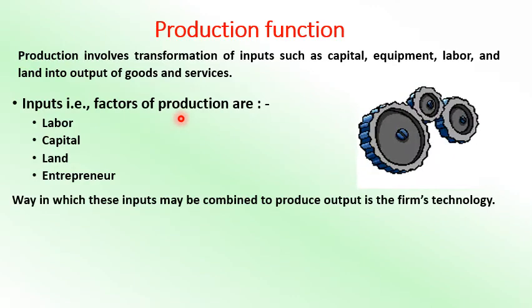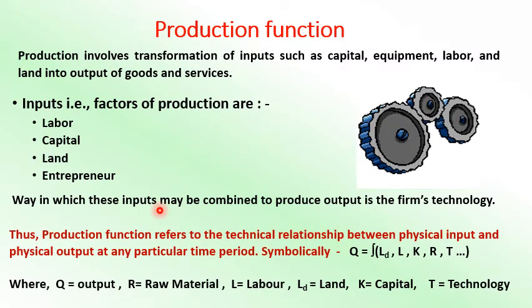These inputs are combined to produce the output, that is the firm's technology. So thus production function refers to the technical relationship between physical input and physical output at any particular time period.